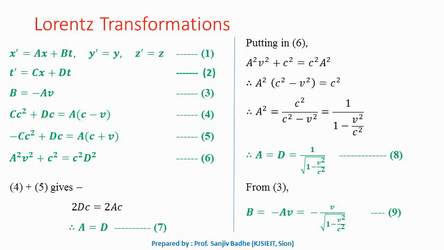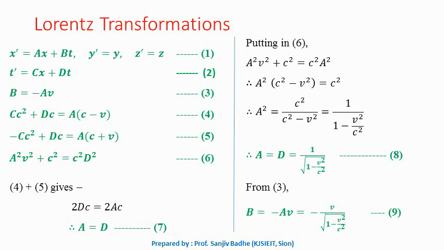Now to find the values of constants a, c and d, let us first add equation 4 and 5. When you add equation 4 and 5, c square will get cancelled, av will get cancelled with av, and therefore we can write dc plus dc, that is 2dc, equal to ac plus ac, that is 2ac. Here also we can cancel 2c from both sides, and we get d is equal to a, or a is equal to d. Let us call this equation number 7.